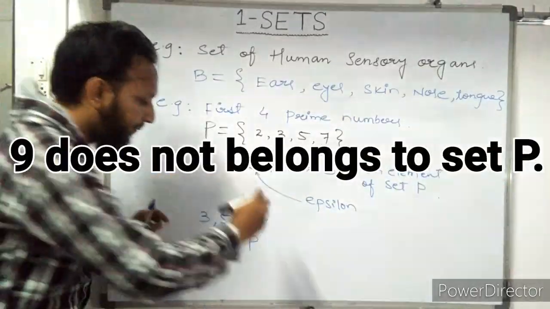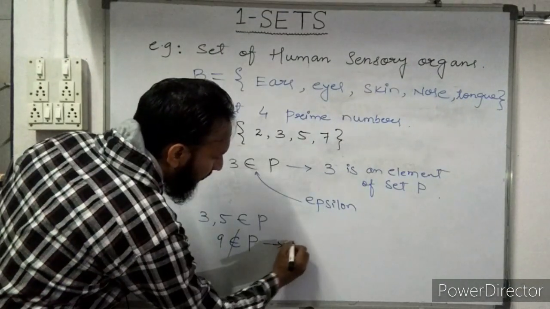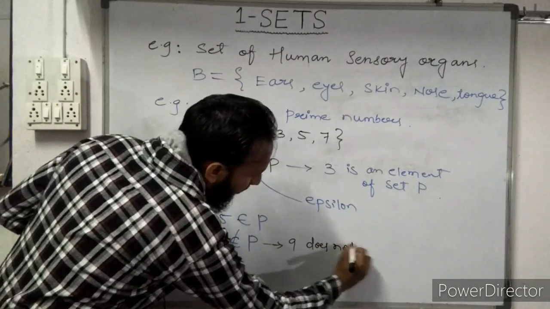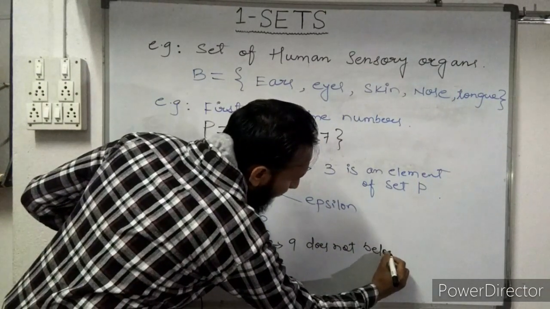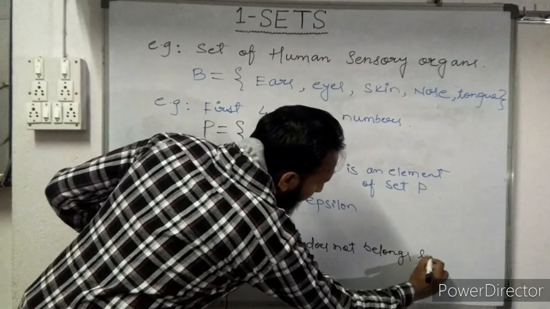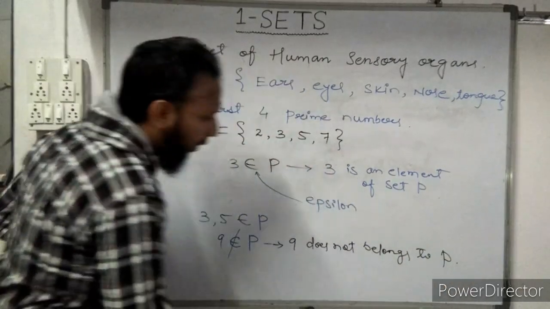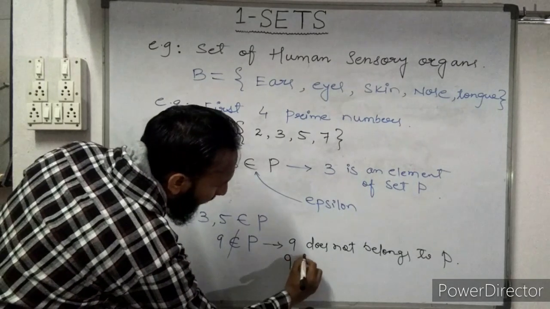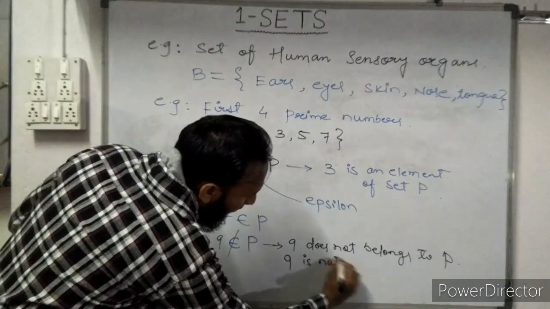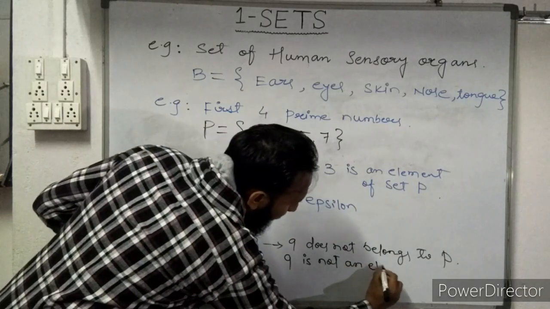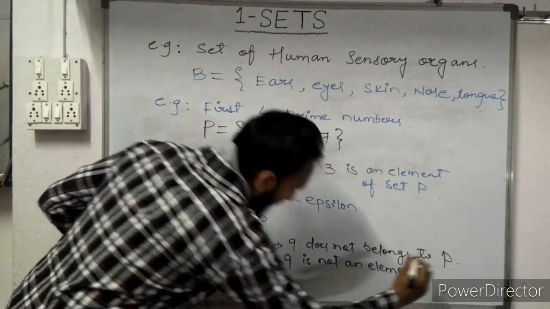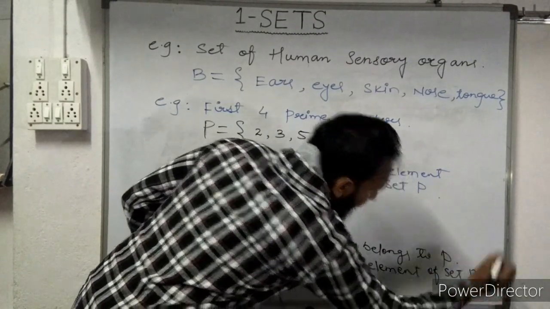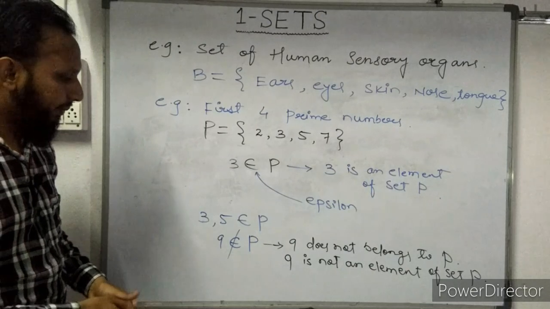How to read this? 9 does not belong to P. Or how can we read? 9 is not an element of set P. Got it, students?